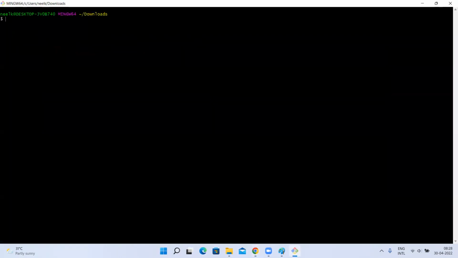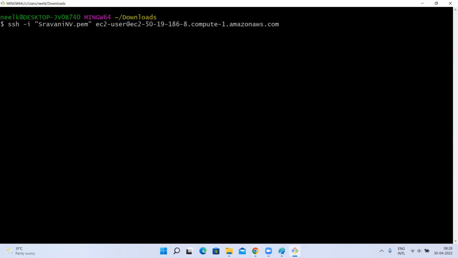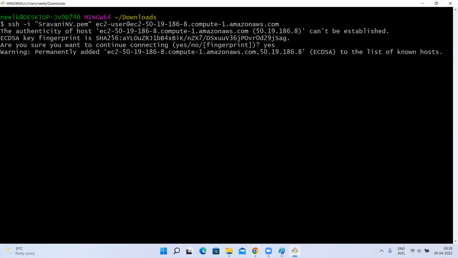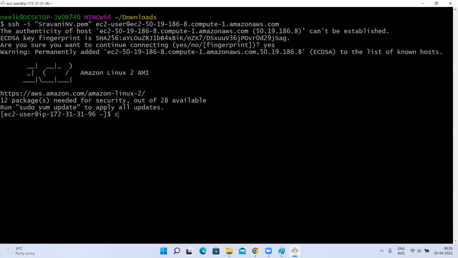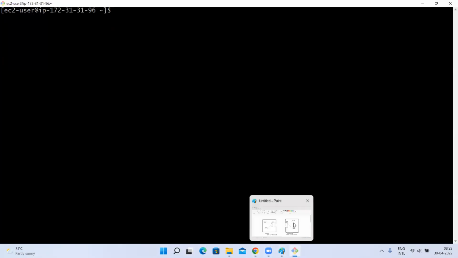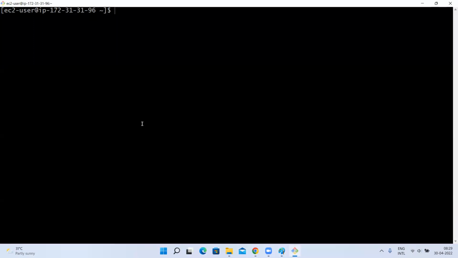Okay, so I connected to this instance. From here, I want to connect to the other one, to the private IP address. But to connect to that, I need a PEM file. I don't have the PEM file there, right? Here, if I type ls, my PEM file is not there.